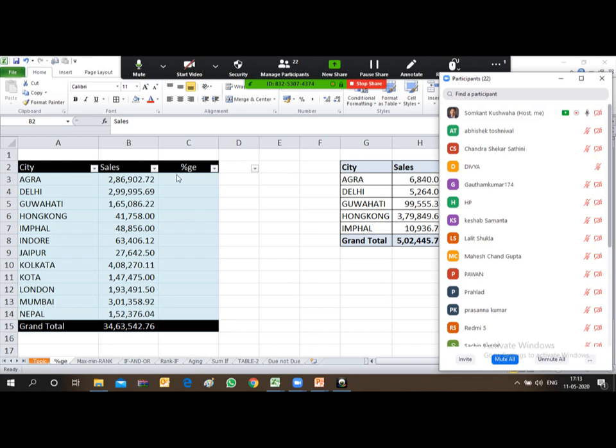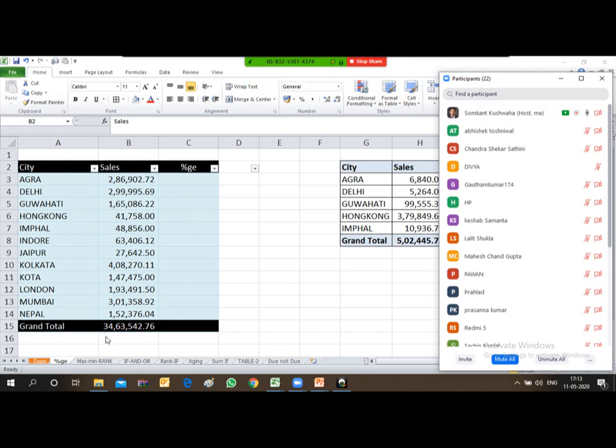So friends, how can you do this? The total sale is 34 lakhs 63,542, and the sale of each individual city is given over here, like Agra, Delhi, Guwahati, Hong Kong, Imphal, Indore, Jaipur, Kolkata. All these locations' sale is given over here. I need to derive the percentage of sale which I have achieved in a particular city or location.